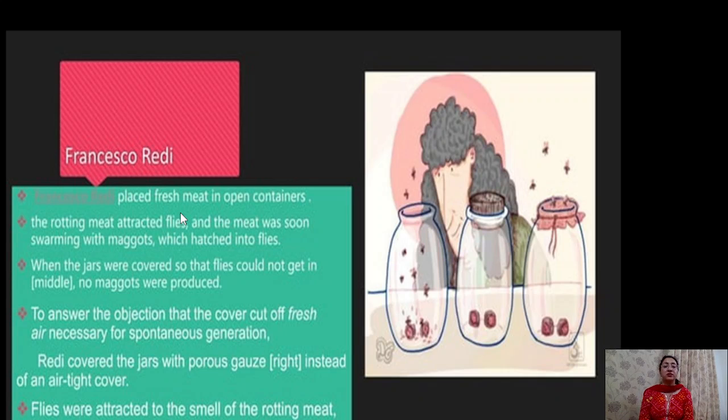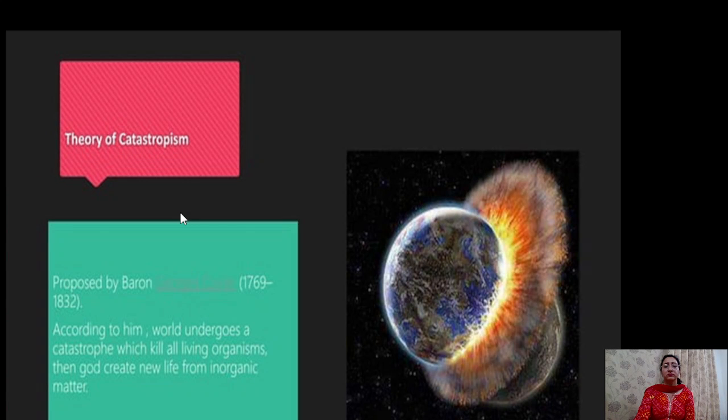In the second jar, no maggots were observed, and in the third jar, some maggots were observed on the cloth. So these maggots in the meat pieces in the first jar had been laid by the flies which were present in the atmosphere or surrounding.